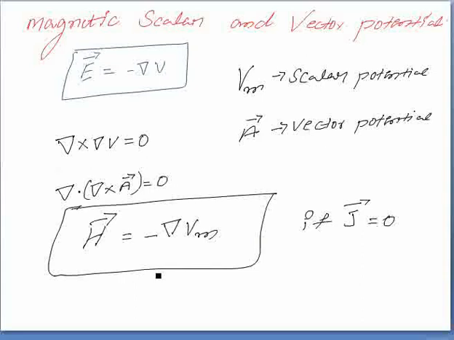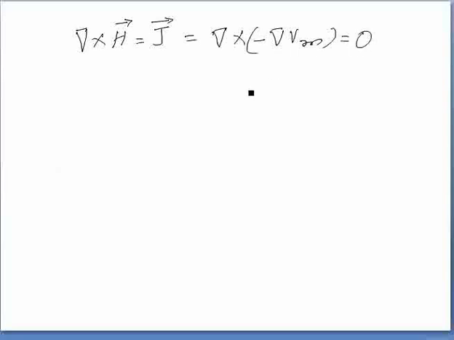Combining this, J is equal to del cross H. While discussing Ampere's law previously, we got del cross H is equal to J. In place of H we can write H is equal to minus del Vm, so del cross H is equal to del cross of minus del Vm, which is equal to 0.